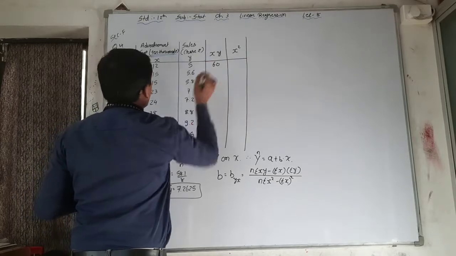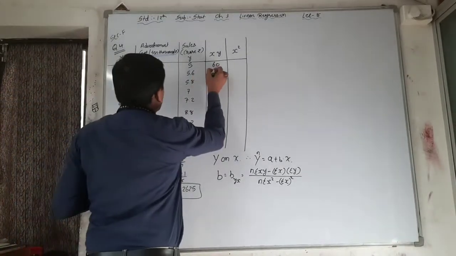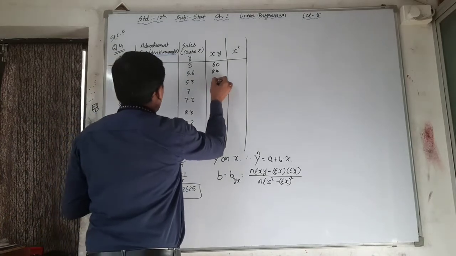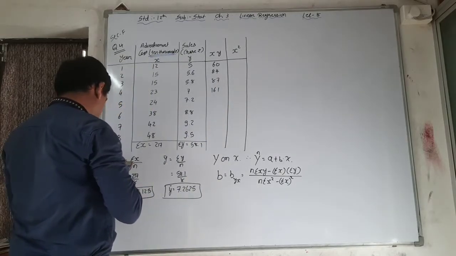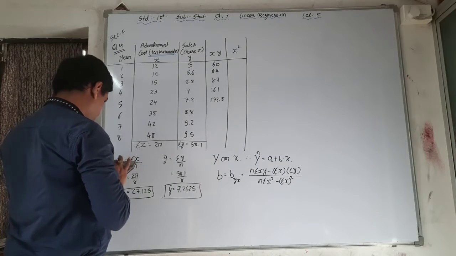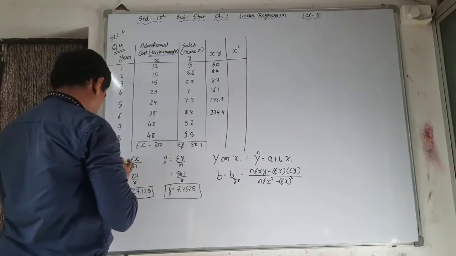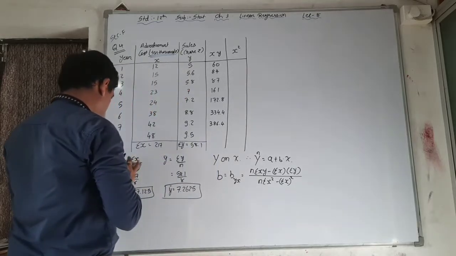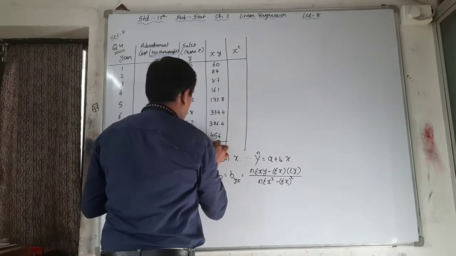12 into 5 is 60. 15 into 5.6 is 84. See here, the multiplication is somehow difficult, but we are adjusting that. 15 into 5.8, 87. 23 into 7, 161. 24 into 7.2, 172.8. 38 into 8.8, 334.4. 9.2 into 42, 386.4, and 9.5 into 48, that is 456.